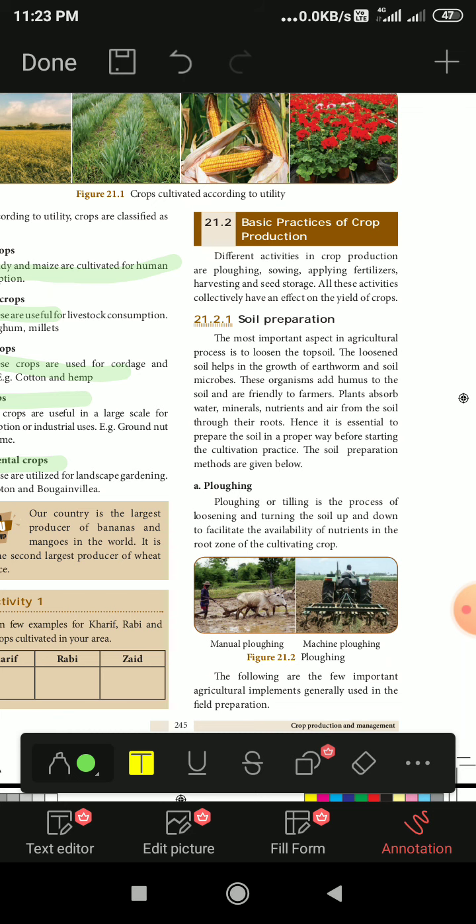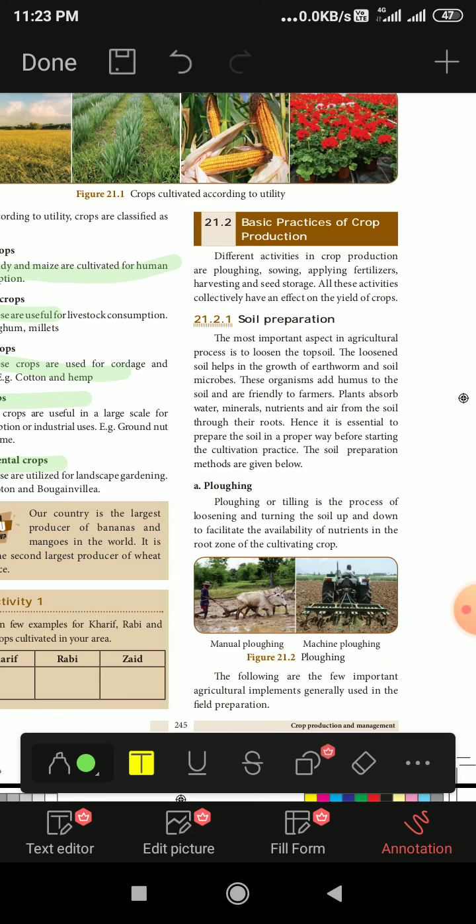So that is ploughing. Then come sowing the seeds, applying fertilizers, harvesting, and seed storage. These are the different methods used by the farmers. All these activities collectively have an effect on the yield of the crops.